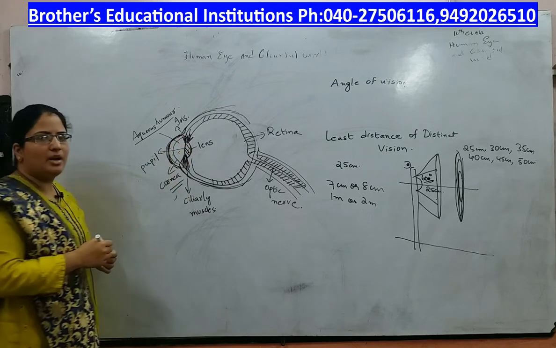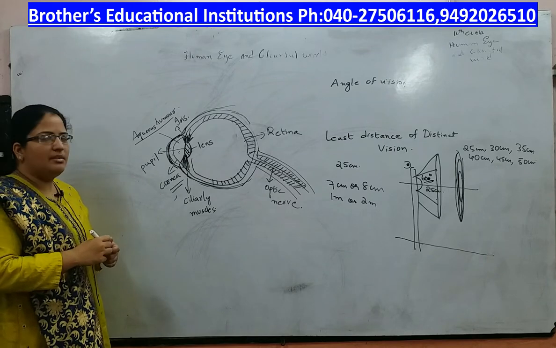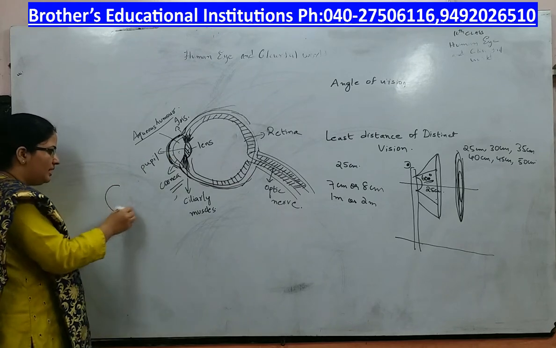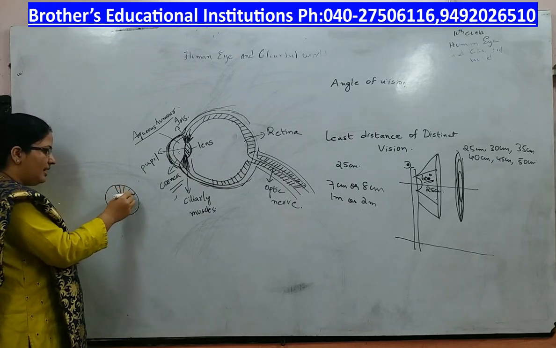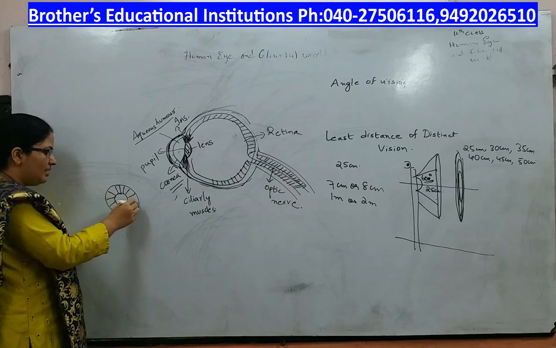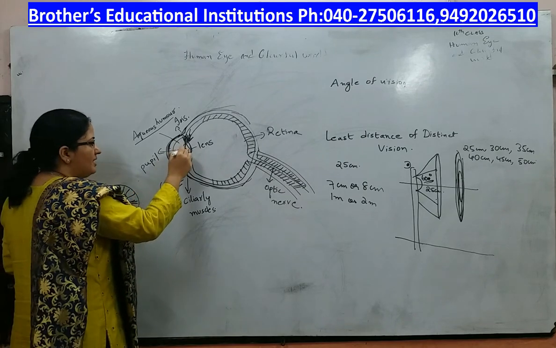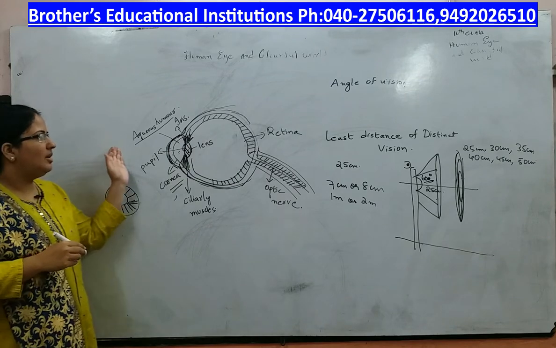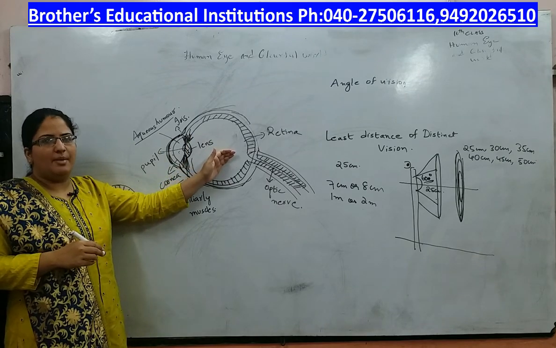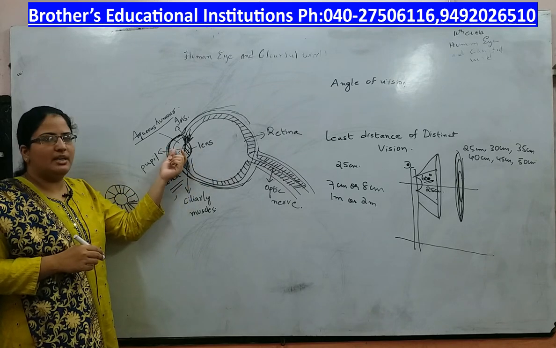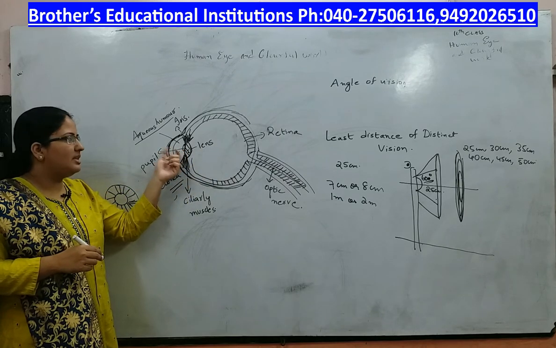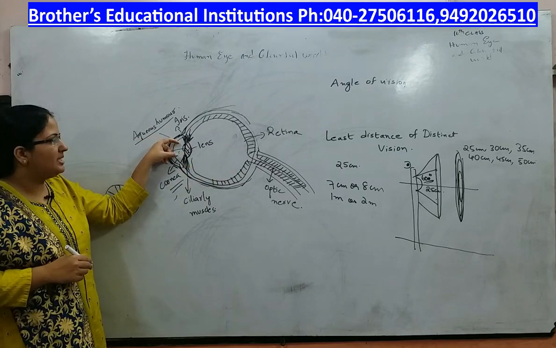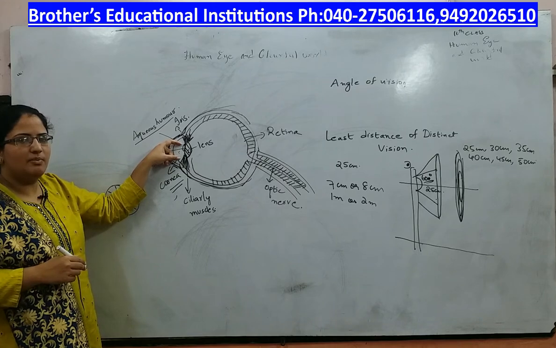Iris is the colored part of your eye which you can see from outside. This part you see here. At the center of the iris what you have is the pupil. The pupil allows the light rays to move into the eyeball. The pupil is always dark in color. It is always black because the light rays that enter the pupil do not return back. So that is why the pupil is dark in color, that is, it is black.